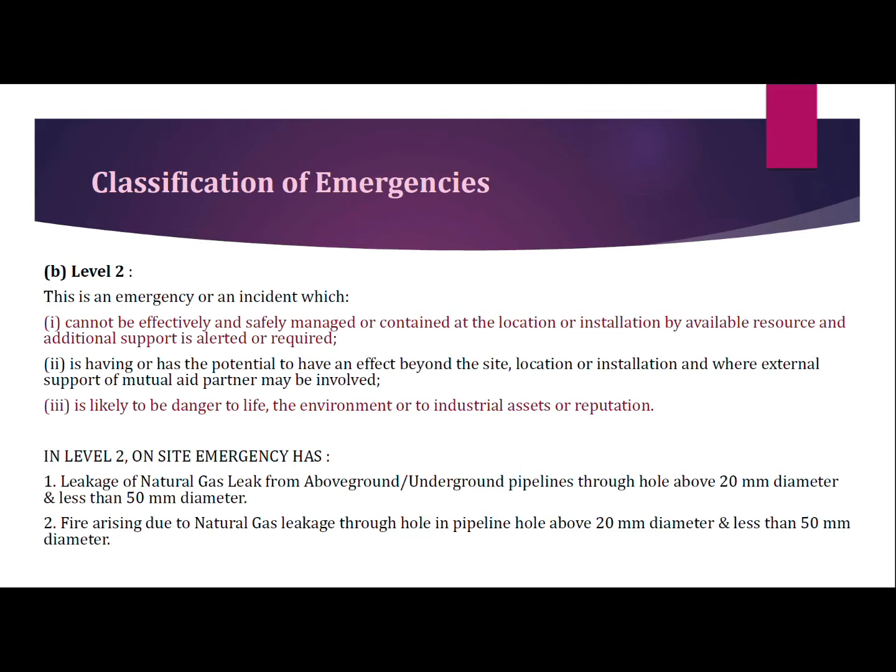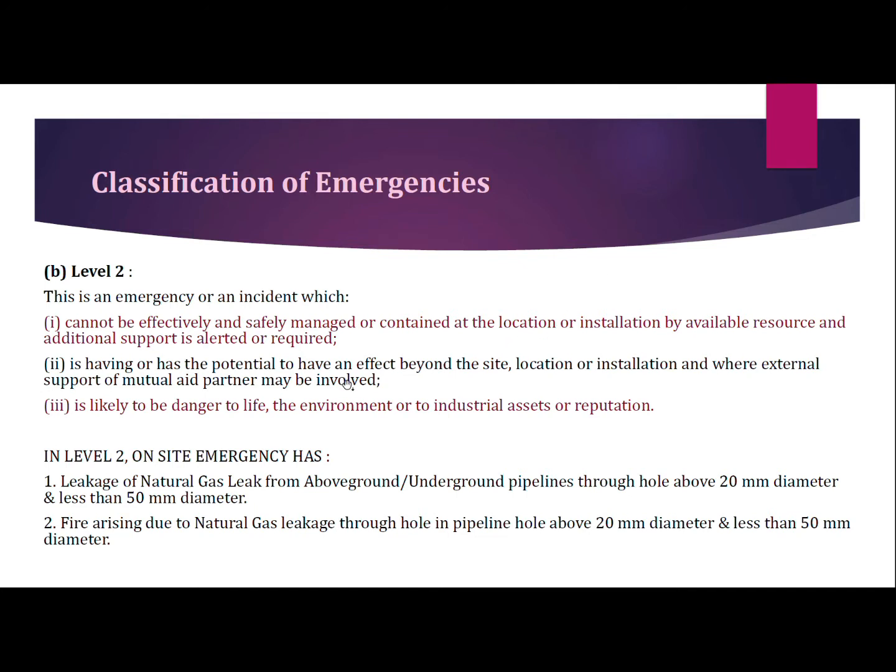It has created an impact outside of the site or location, and it can create danger to life, environment or industrial assets. The following are two examples of level 2 emergency.